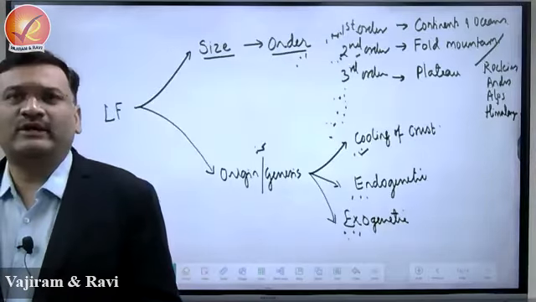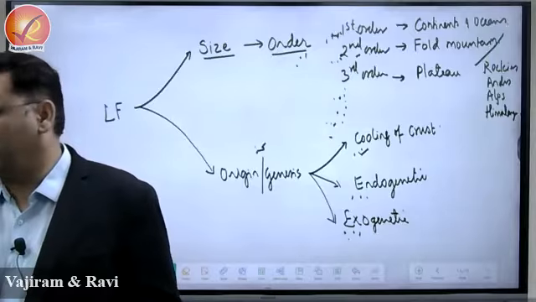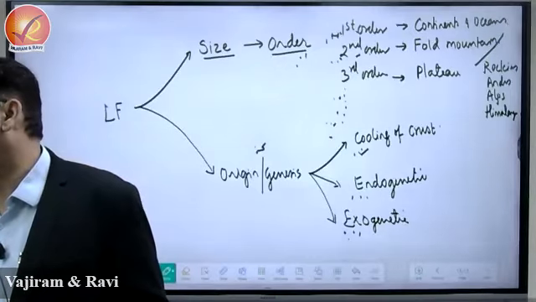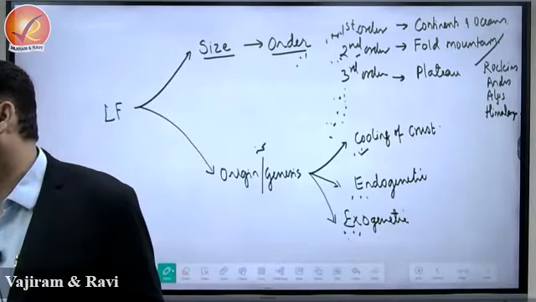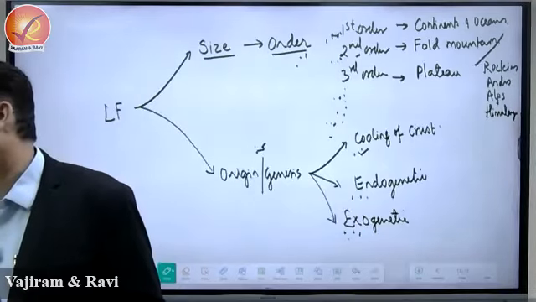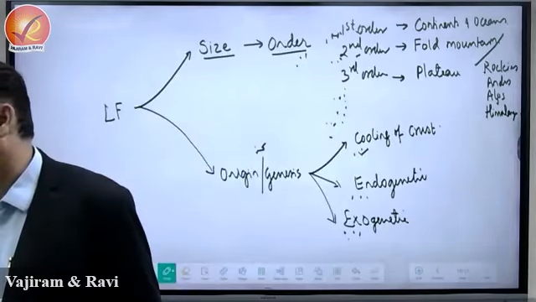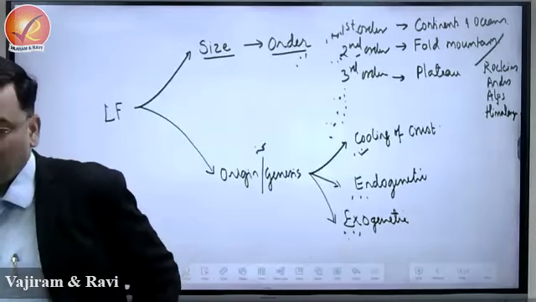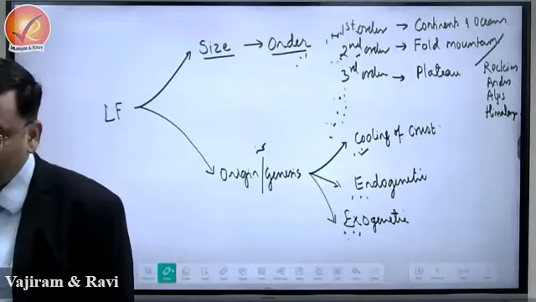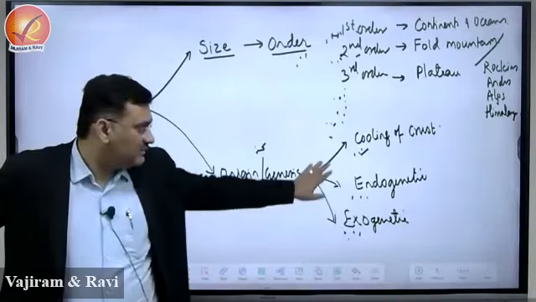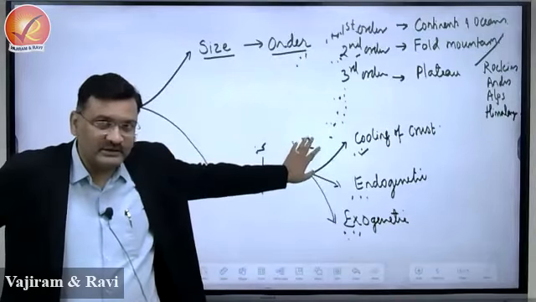Now we'll see how endogenetic is related to earthquakes and all that. Exo is degradational, no? So division, denominator. William Morris Davis. We'll see this. We'll see about the cooling of the crust next class.